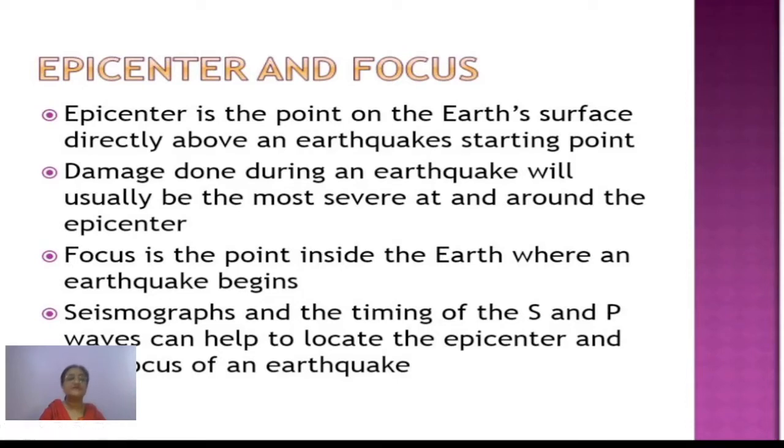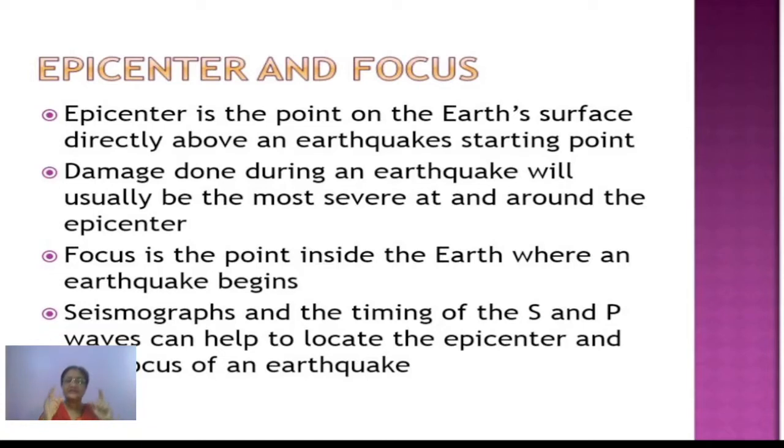Now seismographs and the timing of the S and P waves, secondary and primary waves, can help to locate the epicenter and the focus of an earthquake. That means from where it has originated and which is the point exactly above it, the point of maximum destruction.